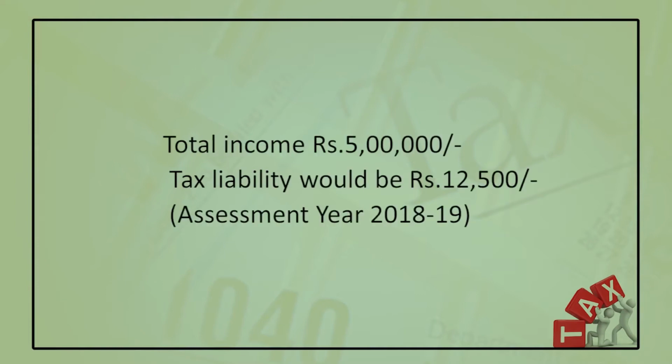Let us take an example on tax planning. Suppose for the assessment year 2018-19, I have a total income of 5 lakhs. Total income means it is the aggregated income. Suppose I have salary income, house property income, business income, capital gains, and other sources. After aggregating all these incomes, I have arrived at 5 lakh rupees and the tax liability would be rupees 12,500 as per the rate provided by the Income Tax Act applicable for 2018-19.